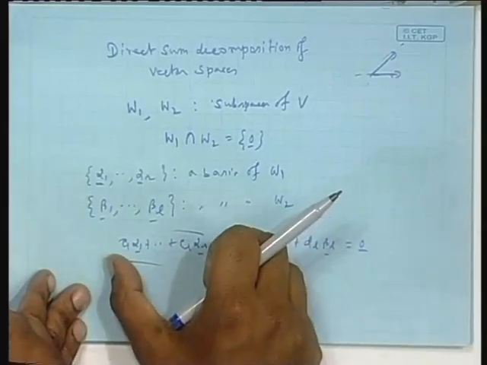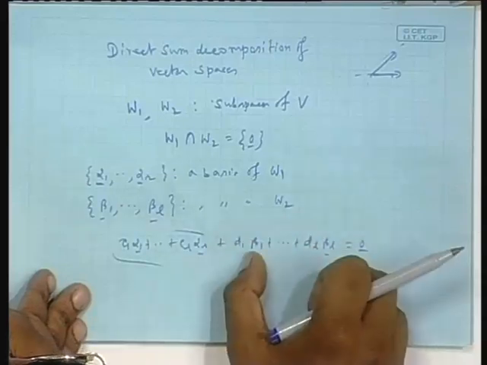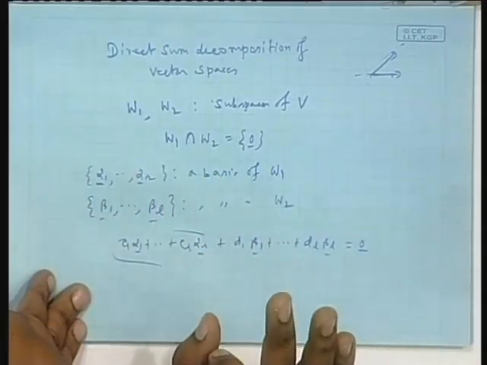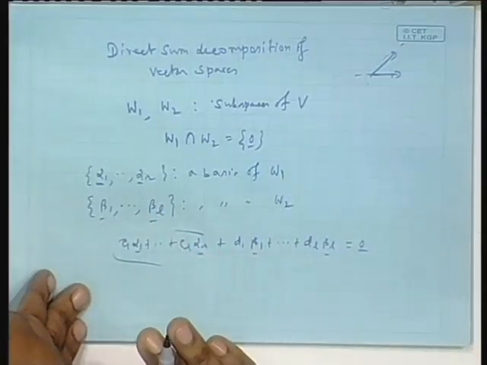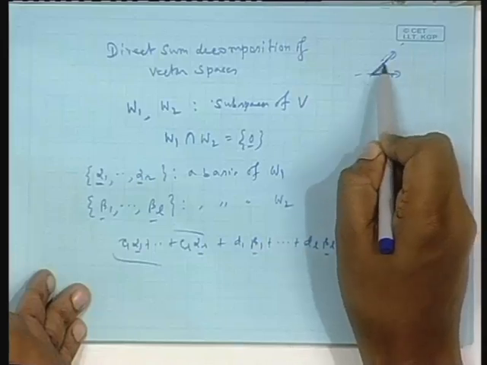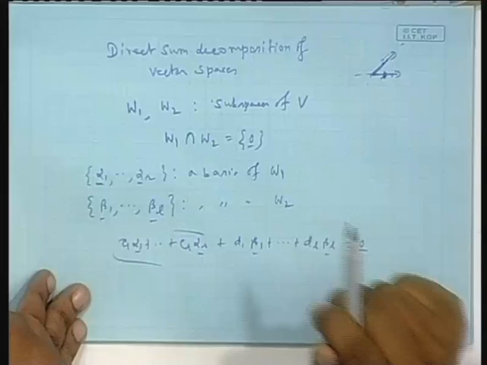If this is the 0 vector, all the coefficients must be 0 because alpha 1 to alpha r is linearly independent, and the same applies there. So, the only solution is C1 to Cr and D1 to DL all 0. This is the mathematical proof. Obviously, here this is spanned by only one set, and here by only the other. These two sets are linearly independent. If you append the two, they are linearly independent.